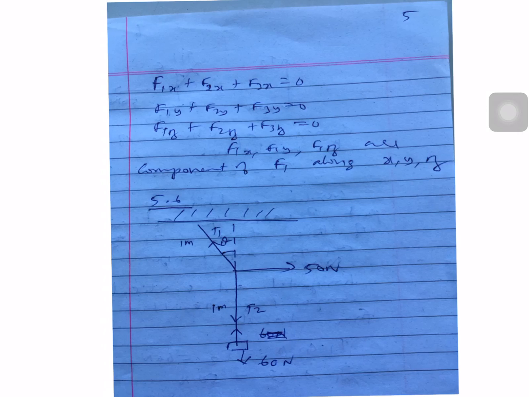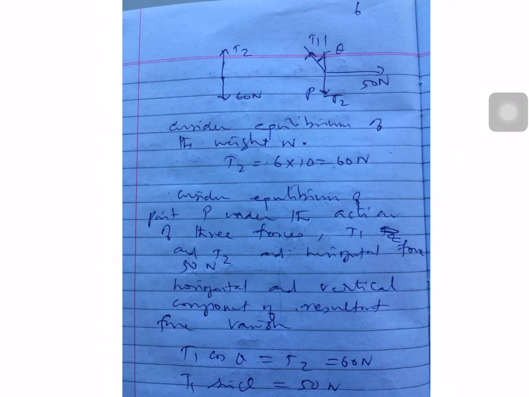Problem 5.6 is given based on the equilibrium of the particle. Based on the concept, they gave the problem. Here also, the same way, you can consider the equilibrium of weight W equal to T1. The same way T2 equal to 6 into 10, that's equal to 60 Newton. Consider the equilibrium of point P under the action of the three forces, T1 and T2 and a horizontal force 50 Newton. So the horizontal and vertical components of the resultant force vanish.